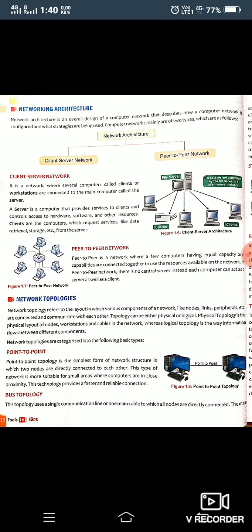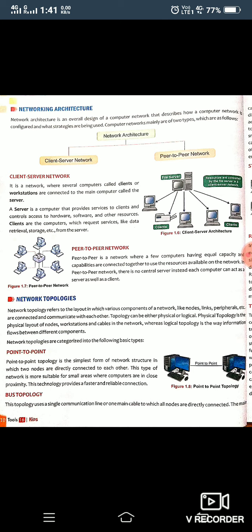Okay, so the overall design of a computer network and the strategies used for designing the network is called network architecture. Okay, it means network architecture is an overall design of a computer network that describes how a computer network is configured and what strategies are being used. About strategies we will learn ahead in this chapter. Okay, which kinds of strategies we can use to set up a network.